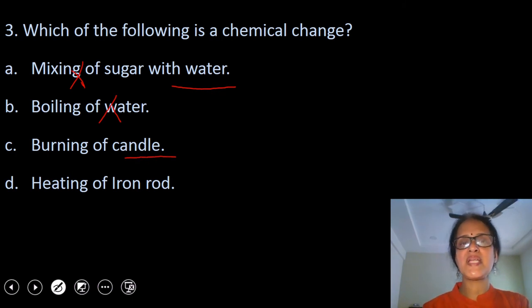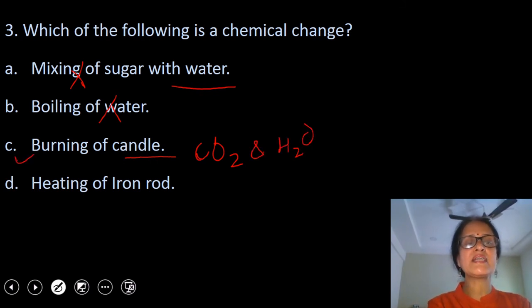Students, burning of candle means its reaction with oxygen, and during burning, combustion takes place and a new substance is formed. During the process of combustion, carbon present in the reactants convert into CO2 and hydrogen present in the reactant converts into water. So this is an example of chemical change. Our answer is C, burning of candle. We will discuss fourth option also. Option D is heating of iron rod. So all of you must have seen that when an iron rod is heated, only its color changes. It becomes red hot. So this is an example of physical change. I hope all these points are clear to you.